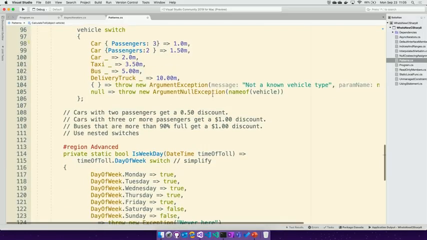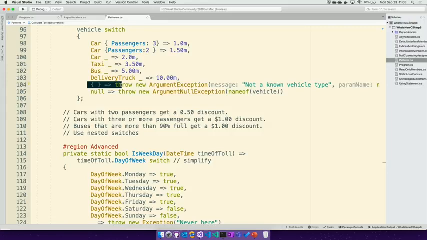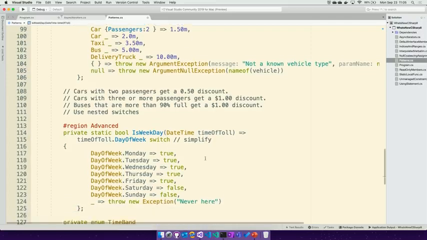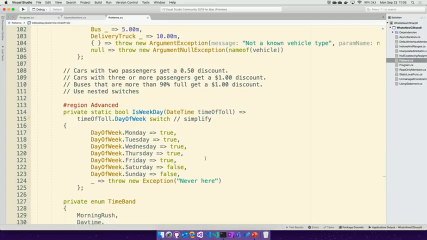And then we can also handle it if it's some other type completely, where it's probably a programmer error, someone passed in the wrong type. Or if someone passes in null, that would be a different case that we could work with. And then we could get even more advanced, and say, depending on the day of the week and the time of day, then we have some other business rules.